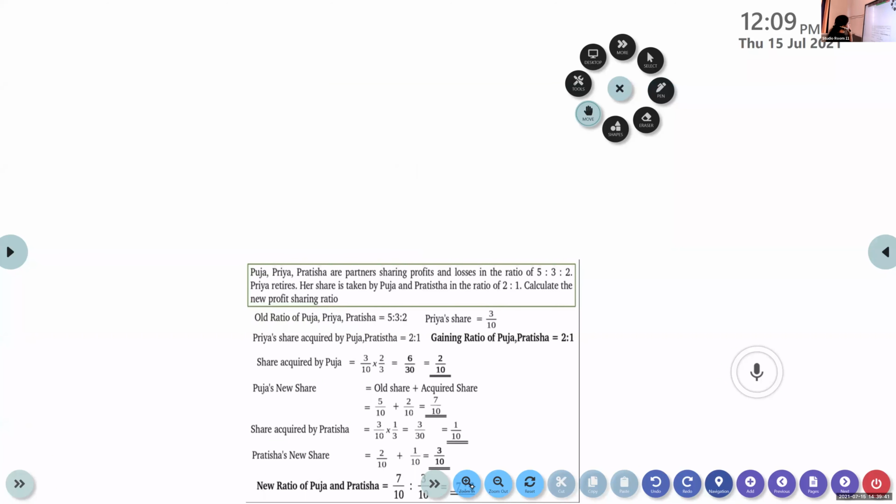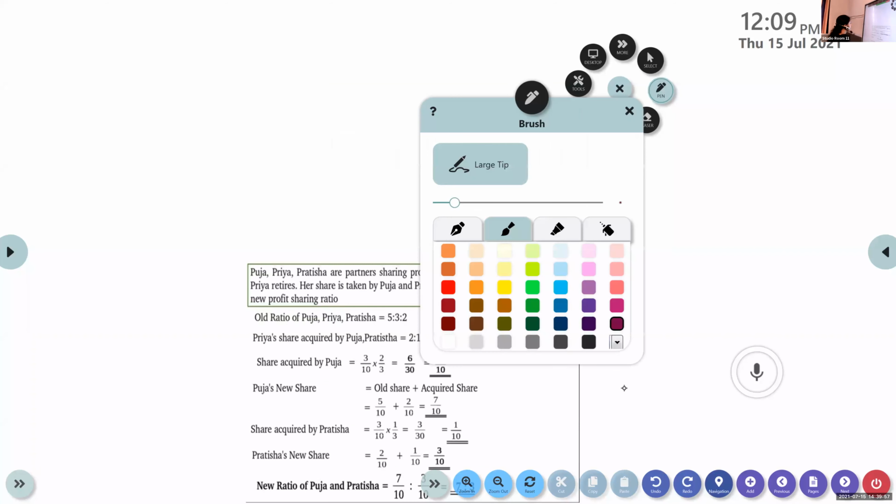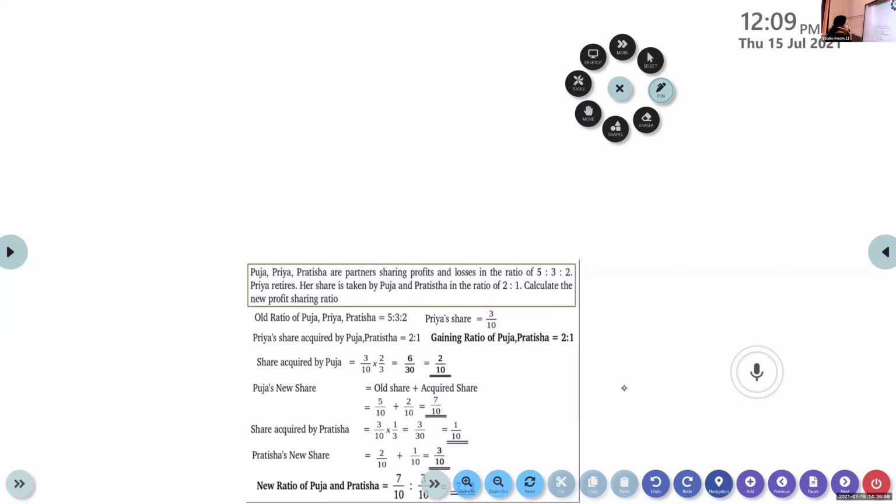Pooja, Priya and Pratisha are partners sharing profits and losses in the ratio 5:3:2. Priya retires and her share is taken by Pooja and Pratisha in the ratio 2:1. Calculate the new profit sharing ratio.